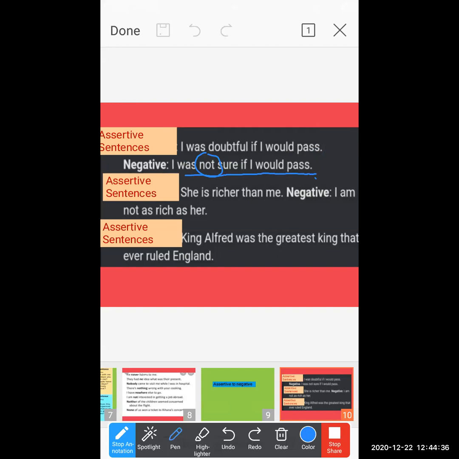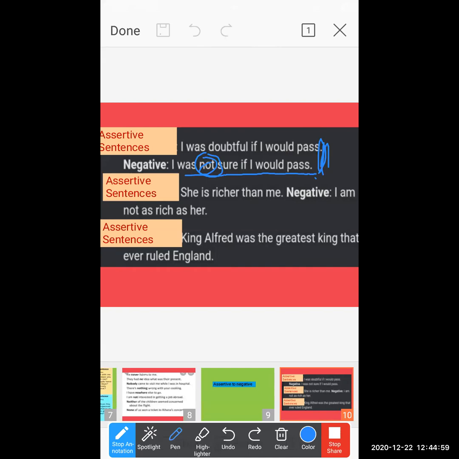But we have to convert it into negative. So we are using the word not. I was not sure if I would pass. Understood, students? So the basic meaning does not change. The meaning of both sentences is the same, that the person has a doubt.